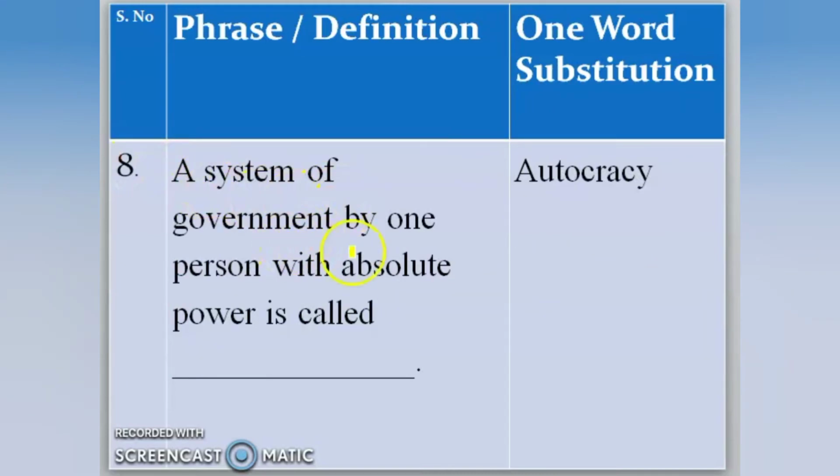a system of government by one person with absolute power is called dash. It's called autocracy. Now, auto is a prefix. It can be a root as well. Auto means self, and cracy, rule. All right. So, auto means one or self, cracy means rule. So, a system of government by one person is what? Autocracy. All right, moving next.